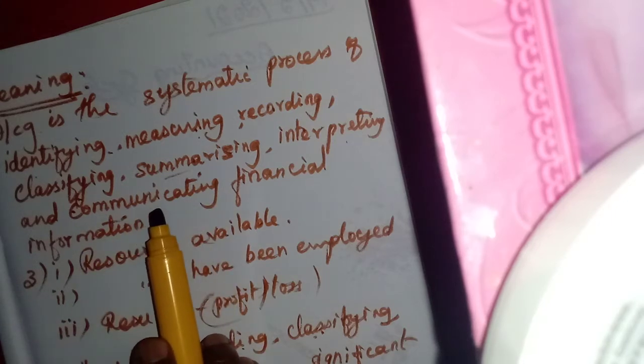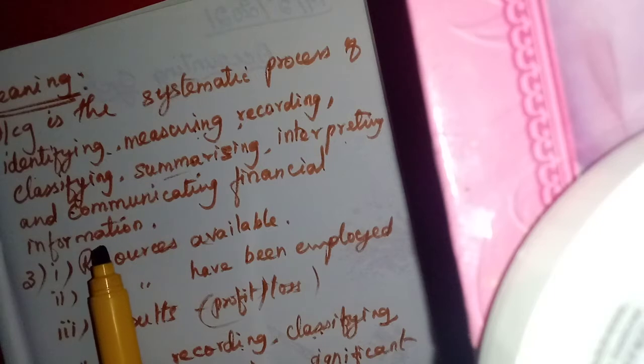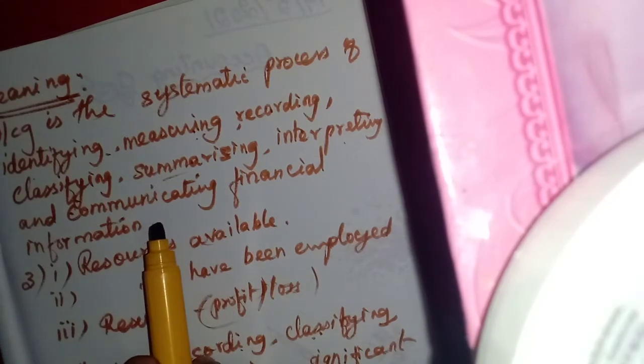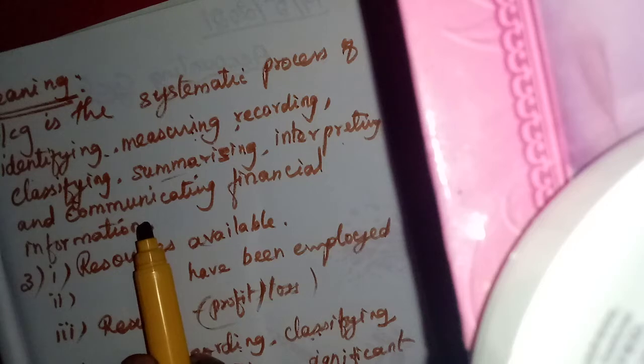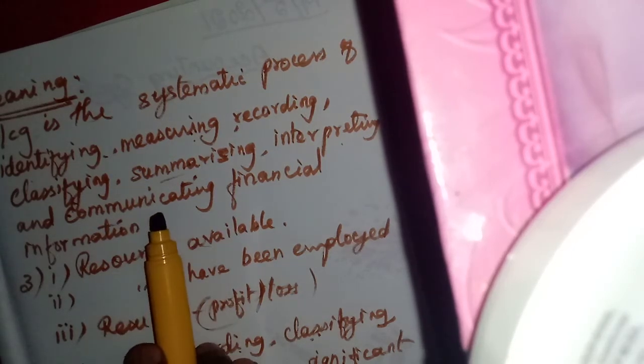That means communicating. Okay, what will they communicate? The financial information, not the qualitative information. Only the financial. What is the profit? What is the purchase? What is the sale? So the financial information is sent to the users.